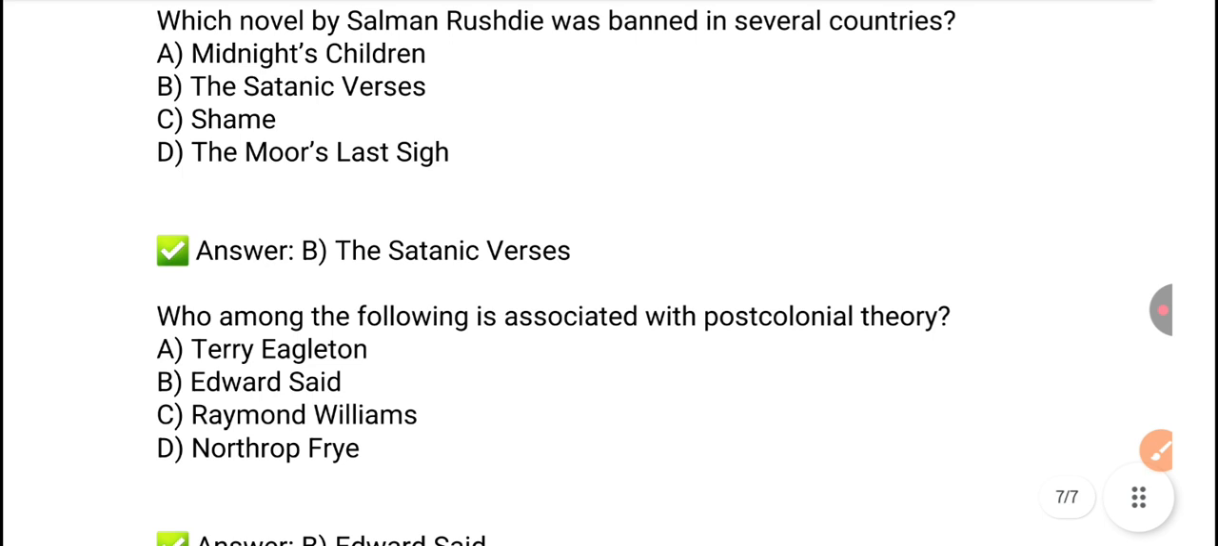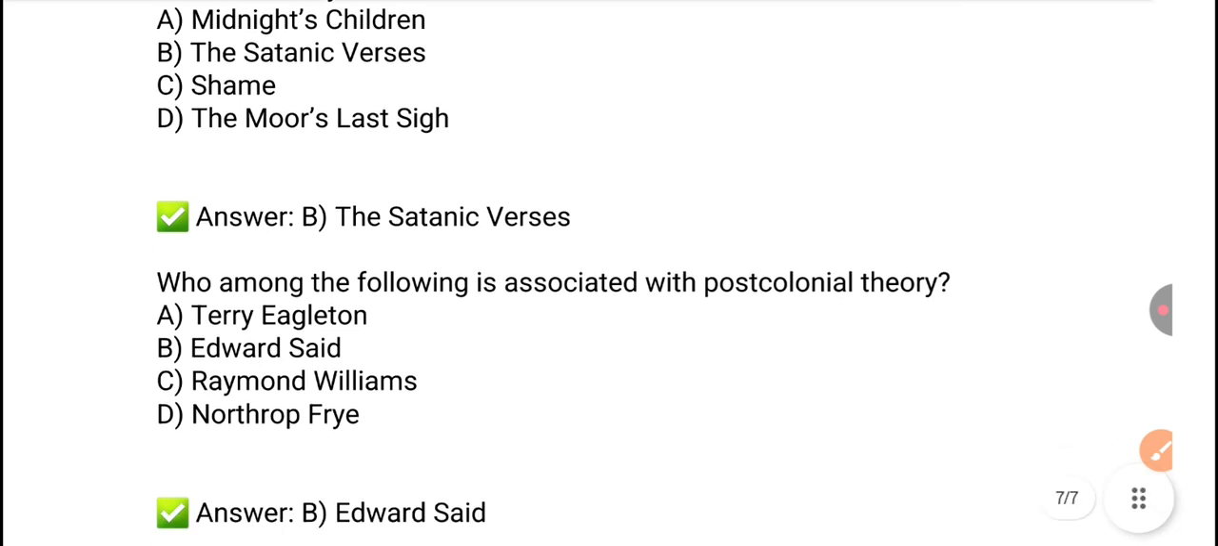Next, who among the following is associated with post-colonial theory? So Edward Said was associated or is associated with the post-colonial theory.